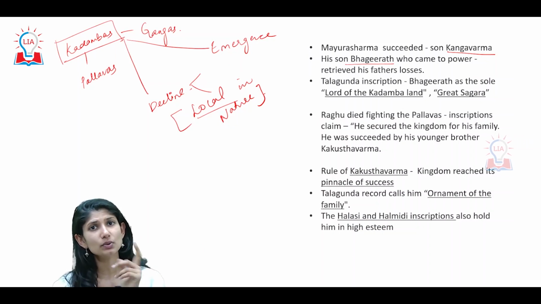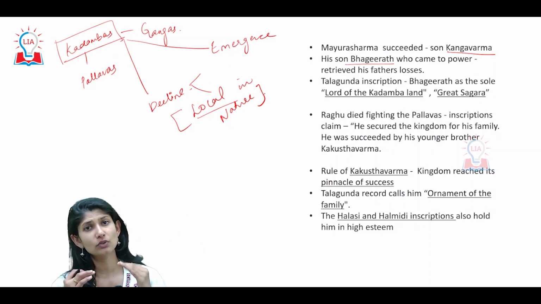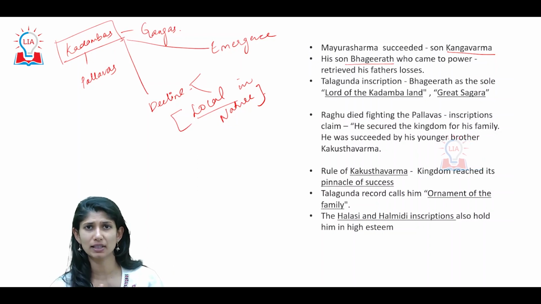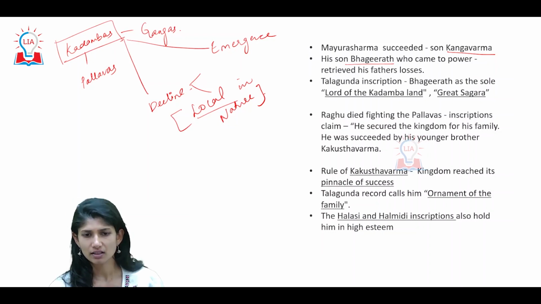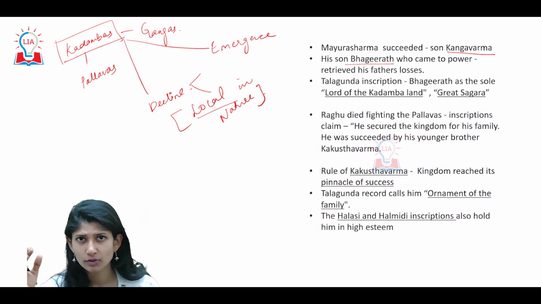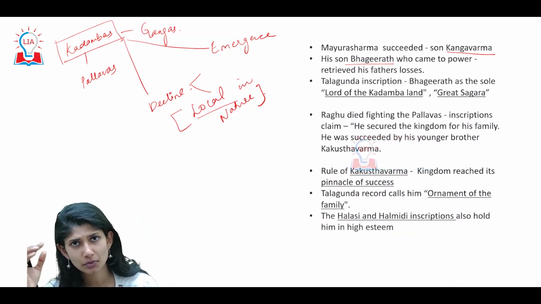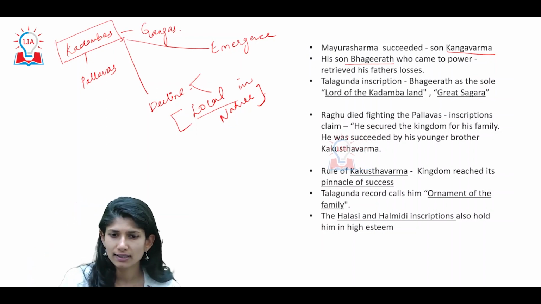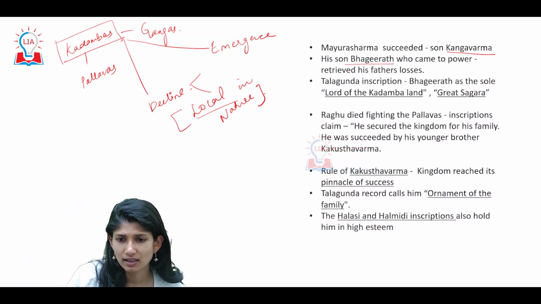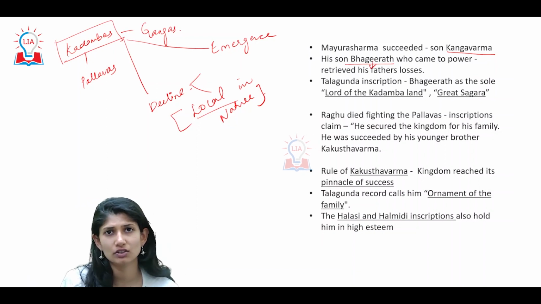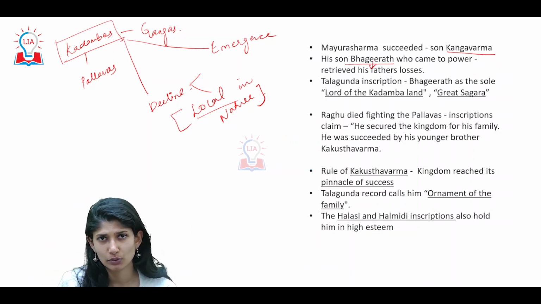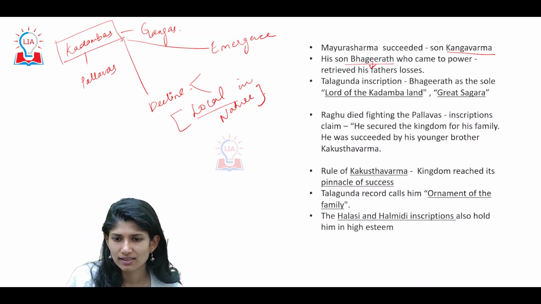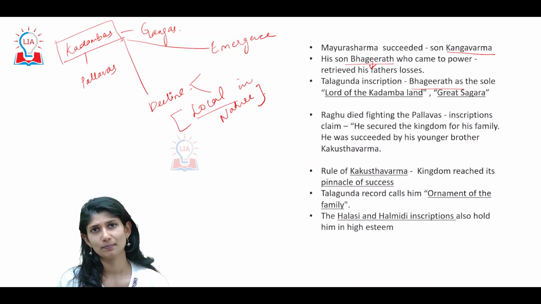Because the contemporaries were growing stronger every day, and their influence was in the same southern zone. For that reason, the region under the Kadambas kept increasing and decreasing. So when we say Bhagiratha came to power and retrieved his father's losses, it indicates a decrease followed by an increase. Look at this: the Talgunda inscription claims Bhagiratha as the lord of the Kadamba land, or Great Sagara.